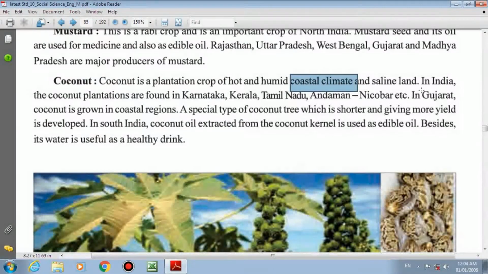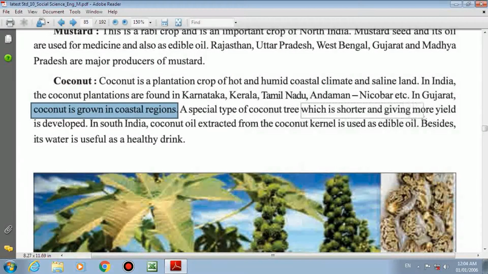Now in India, the coconut plantations are found in Karnataka, Kerala, Tamil Nadu, Andaman Nicobar, etc. And in Gujarat, coconut is grown in coastal region. It is available in coastal area. A special type of coconut tree, underline, which is shorter and gives more yield, is developed.